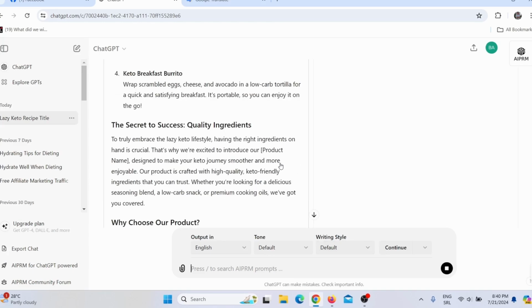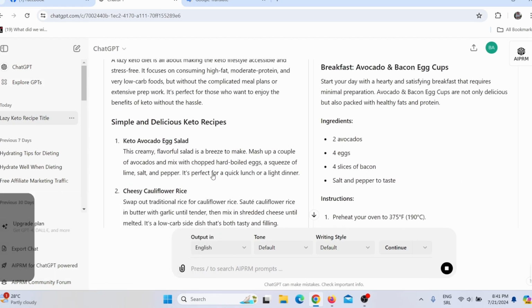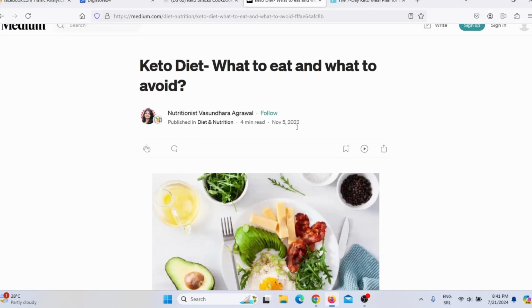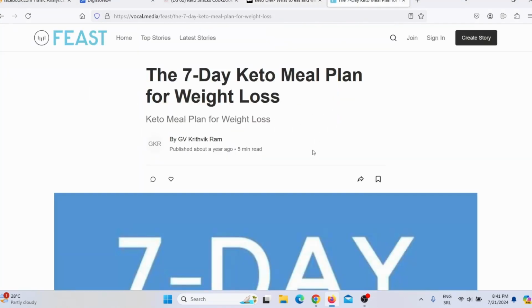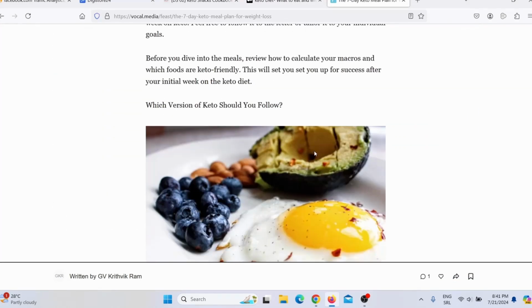Now, next thing that I would strongly suggest is to manually rewrite this article, because none of the big companies actually like articles that are written by bots. Your article should look like it was written by a real human being, which is why I suggest you rewrite it manually. And what you need to do next is publish that article, for example, on medium.com or Vocal Media. Both of these websites are really good and they will get you some traffic, but you're probably wondering, how do I actually use Facebook to get traffic to my Medium or Vocal Media article?